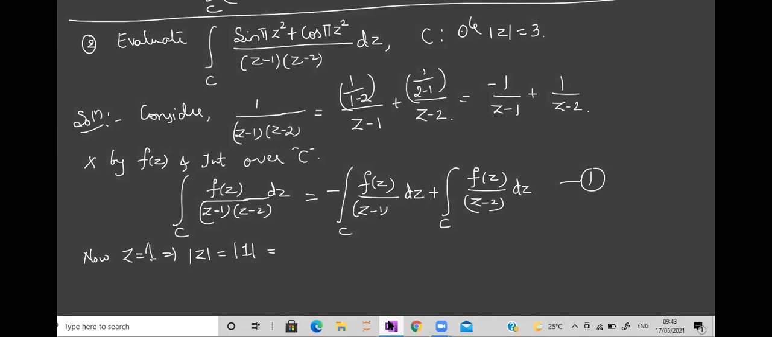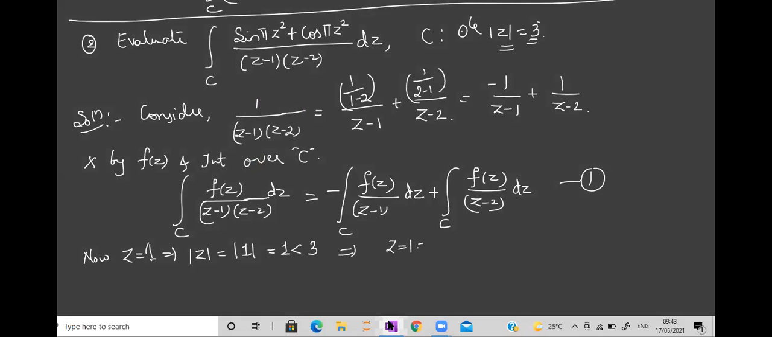Why 3? Why not modulus 4? Because they have given mod z is equal to 3 for this problem. For the previous one, it was 4. So with the help of this, we have to just compare. Compare this 1 with respect to 3. What is the relation? 1 is less than 3, obviously.